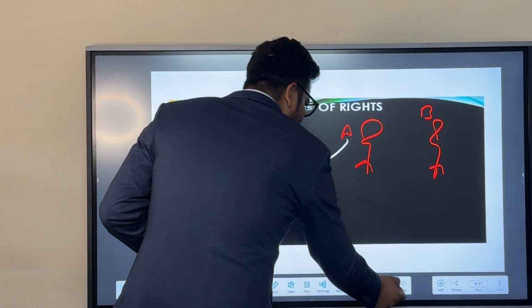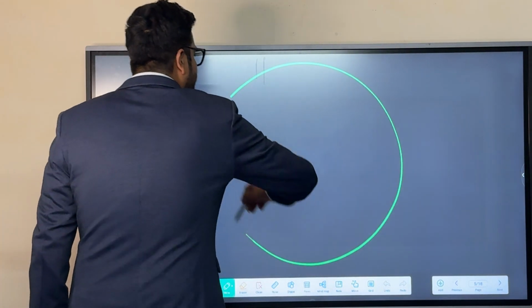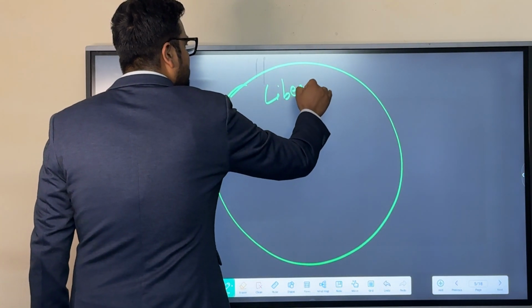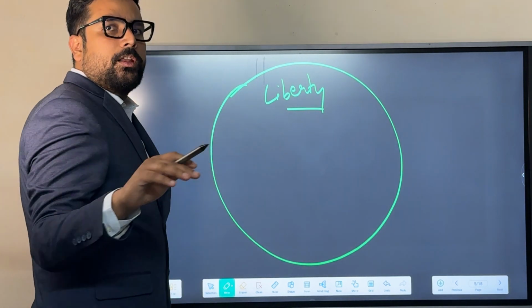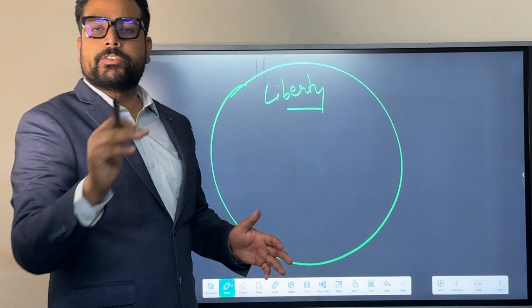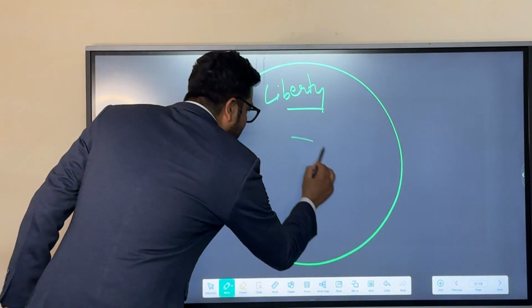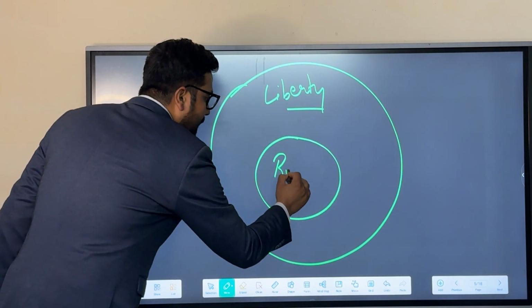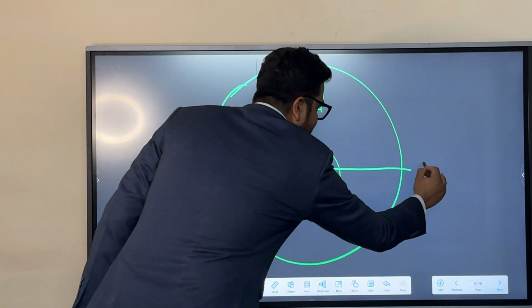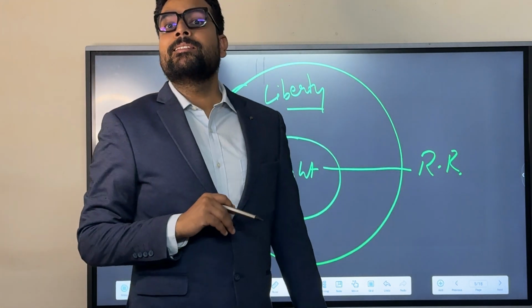So if we try to make a graph for these two concepts, liberty is the bigger concept, where an individual is free to enjoy his or her rights without any constraints or prohibition imposed by the state, while a right is the smaller part of liberty, where reasonable restrictions can be imposed by the state in order to enjoy these rights.